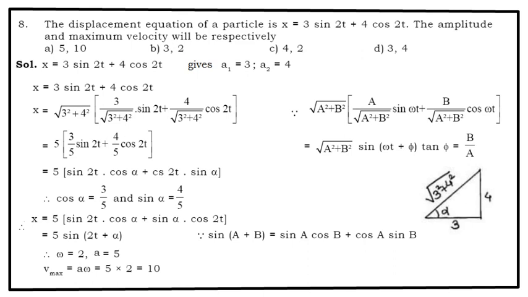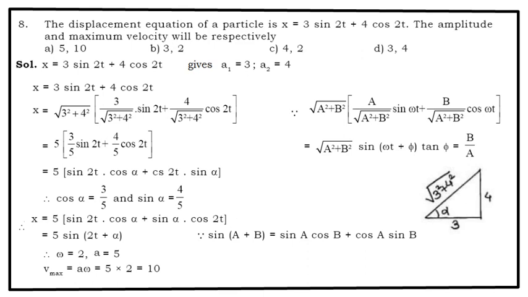Now what I'm doing here is, if you remember the composition of SHM, the phase difference between these two SHMs, one in sine, other in cos, is π/2. So the amplitude would be the square root of 3² + 4², which is 5. I divide and multiply this expression by 5. I get 5 into bracket (3/5 sin 2t + 4/5 cos 2t), where cos α is 3/5 and sin α is 4/5.